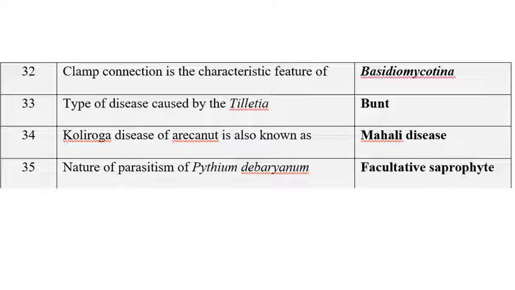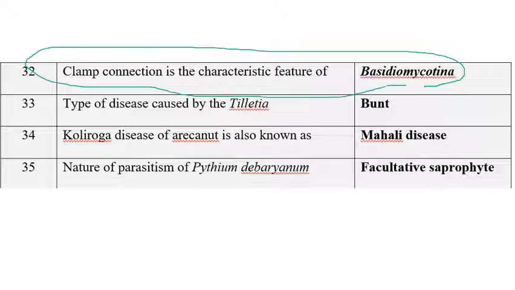So the next question: clamp connection is the characteristic feature of Basidiomycota. We know very well about clamp connection as well as dolipore septum. Both are the characteristic features of Basidiomycota, whereas crozier formation is the characteristic feature of Ascomycota. Clamp connection and dolipore septum are the characteristic features of Basidiomycota.